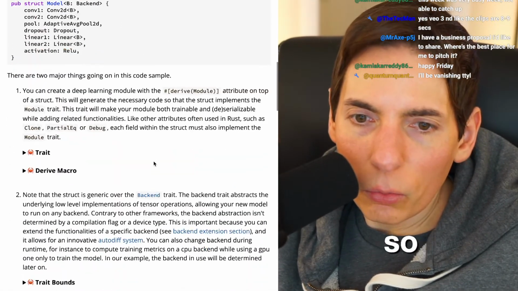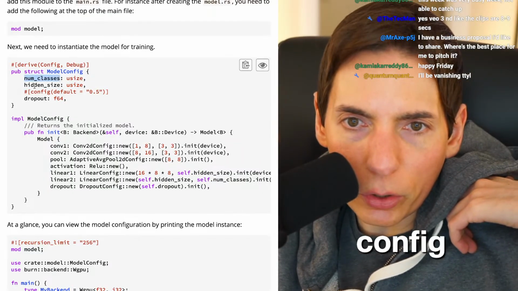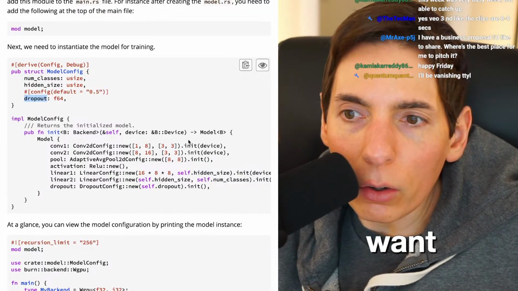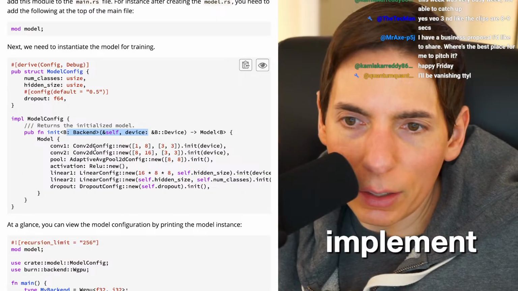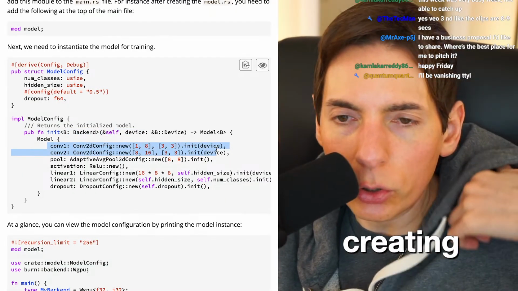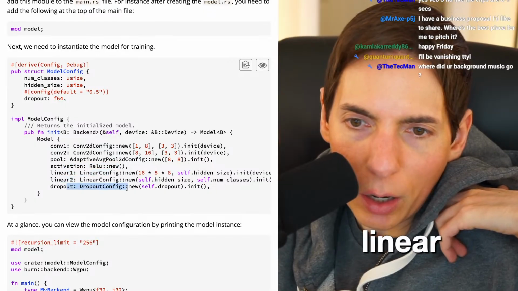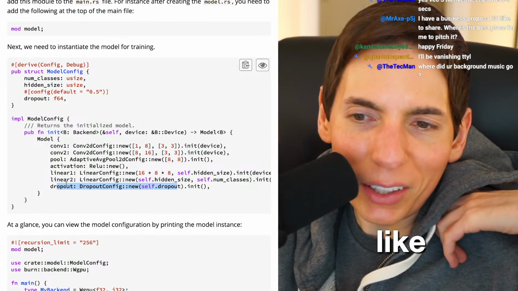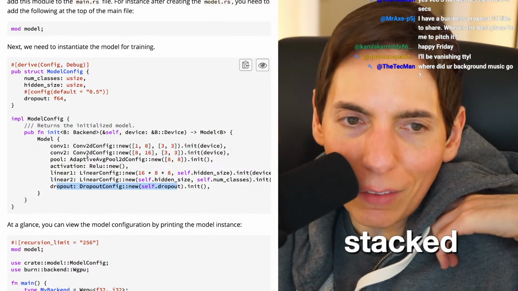Okay, so what else can we do here? All right, model, config, number of classes, hidden, dropout. Sure, if you want. Model. Okay, model. And backend, init, model, implement. Okay, so this is neat. So we're creating a convolutional neural network here. Pool, activation, linear, dropout. Weird to have dropout right here. I feel like that's the wrong place to have dropout. If this is a stacked model, doesn't it feel wrong?